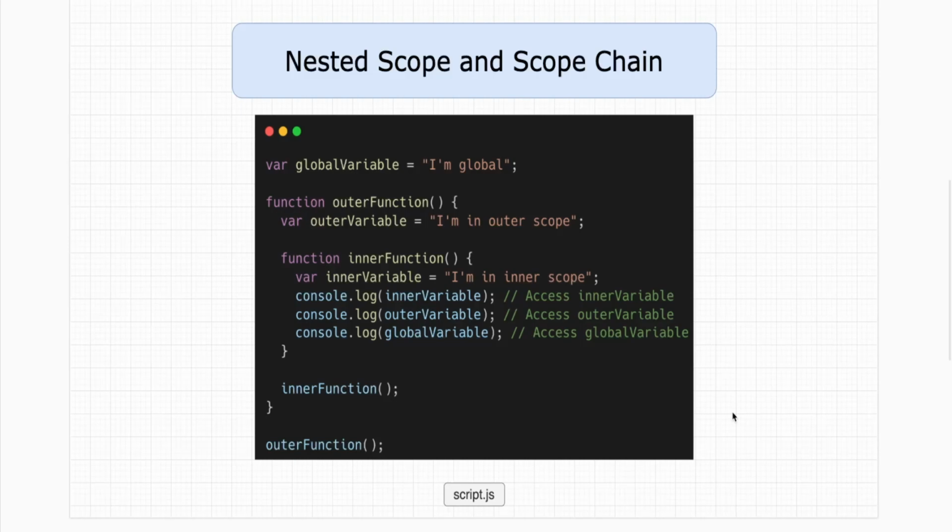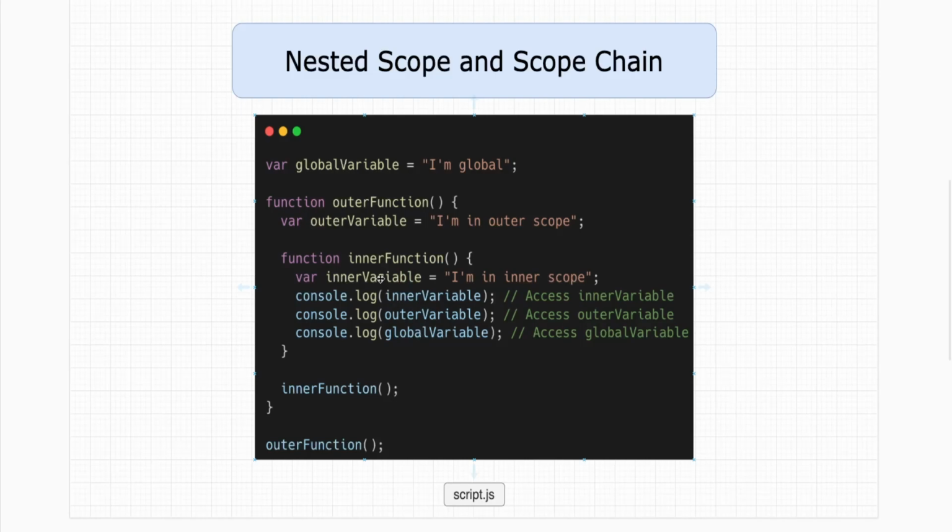Now we have scope, but sometimes we have a nested scope. So what happens when we have a nested scope and we try to access the variables? Let's understand this snippet. When we execute this script, first of all the global scope is created, which is associated with this script. Then when we call the outer function, one scope is created for the outer function. Then the outer function is going to call the inner function, so one dedicated scope is created for the inner function.